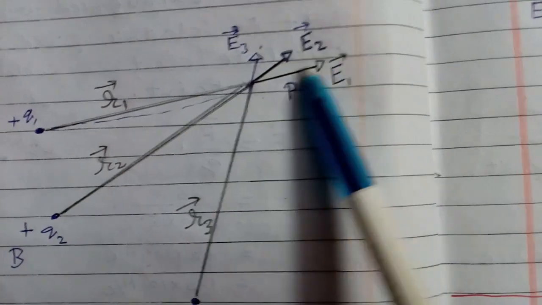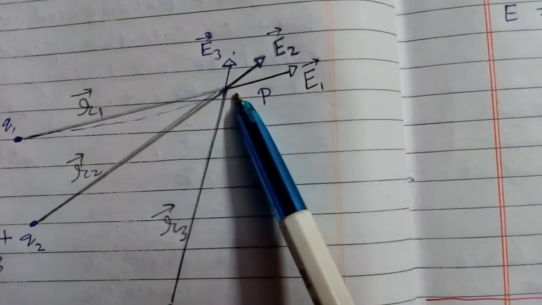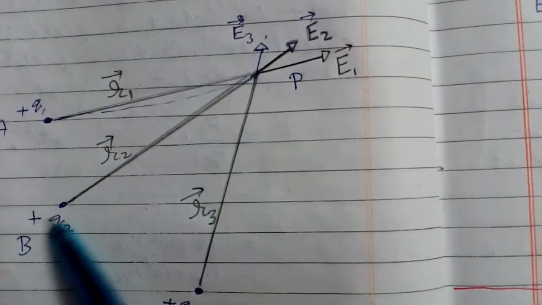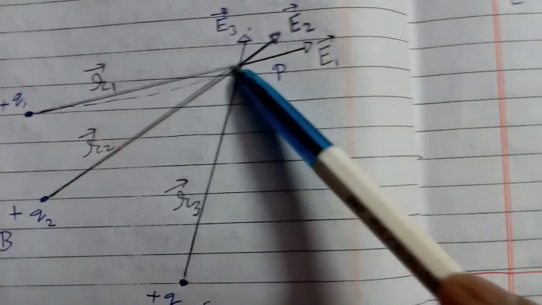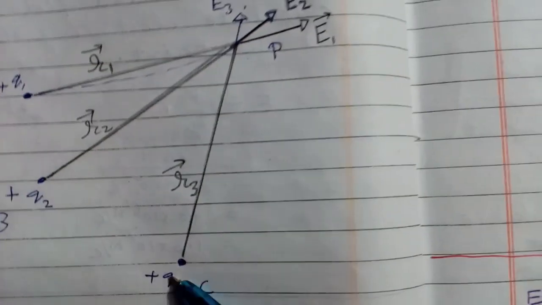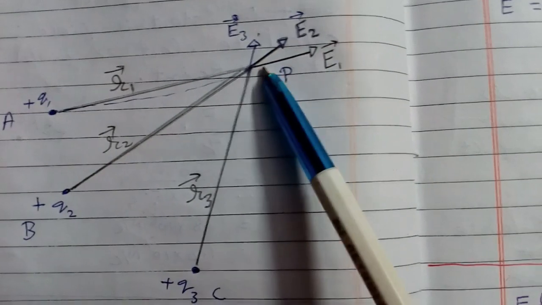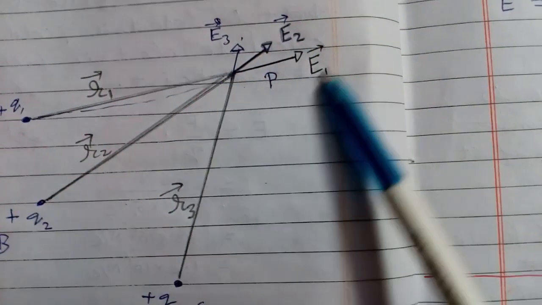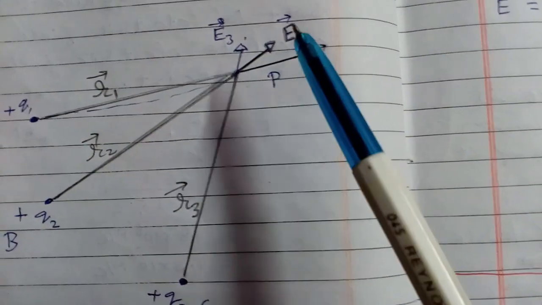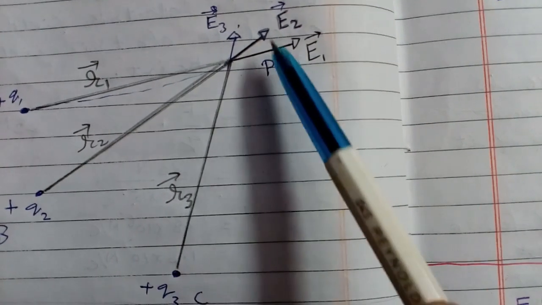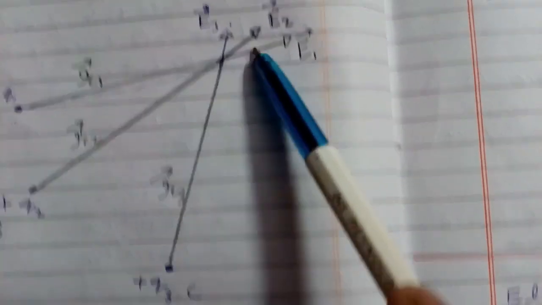This is field E1 due to plus Q1 charge, this is field E2 due to plus Q2 charge, and this is field E3 due to plus Q3 charge. Now since electric field intensity is a vector quantity, we will take the vector sum of these three vectors E1, E2 and E3.